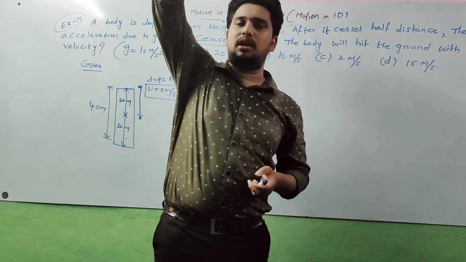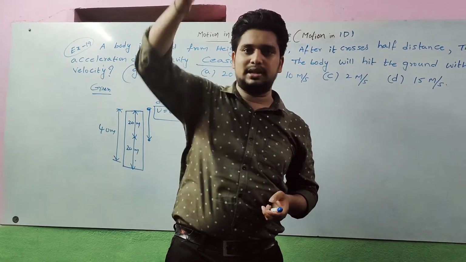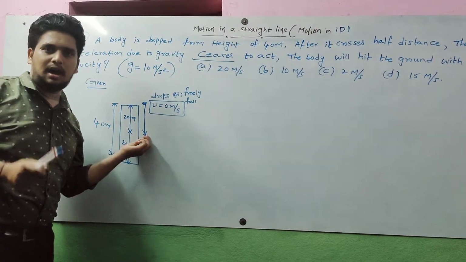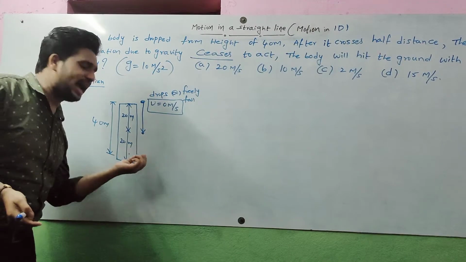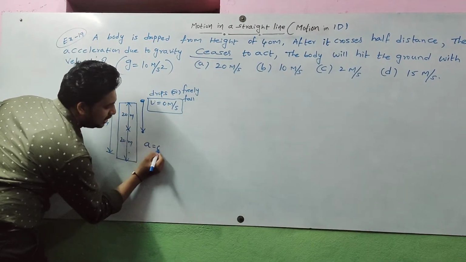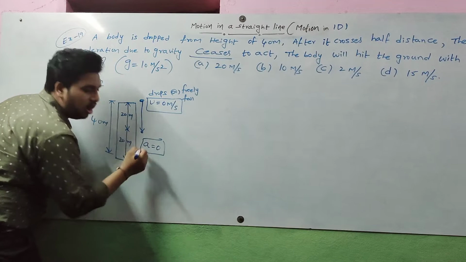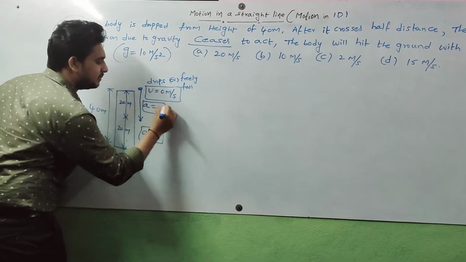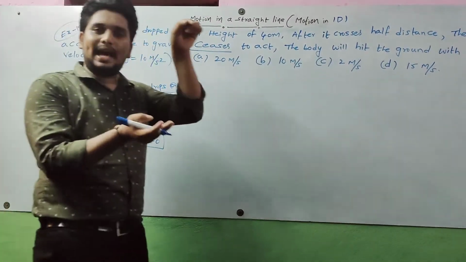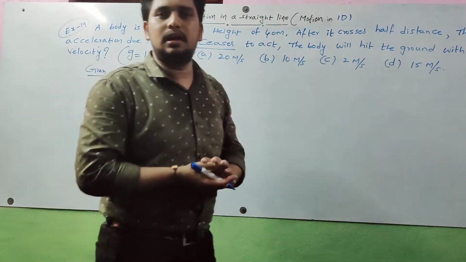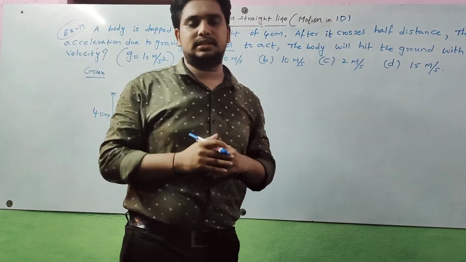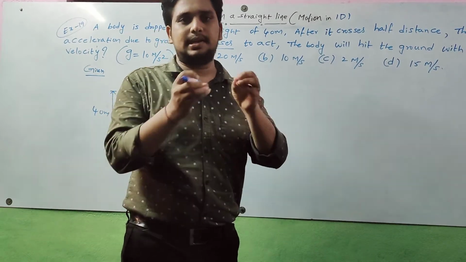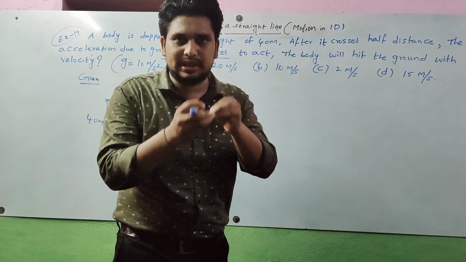Once the body starts from a certain height, it is freely falling from that height. It reaches half of the distance. After it crosses half of the distance, there is no acceleration because acceleration due to gravity is 0 for this half. For this half, acceleration due to gravity is equal to g. For the 20 meter distance, acceleration due to gravity is acting. After it crosses half distance, acceleration due to gravity ceases. Ceases means stops. There is no acceleration due to gravity acting.